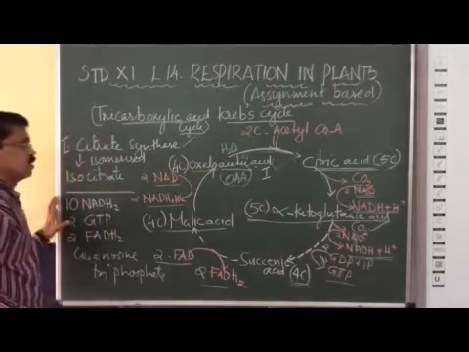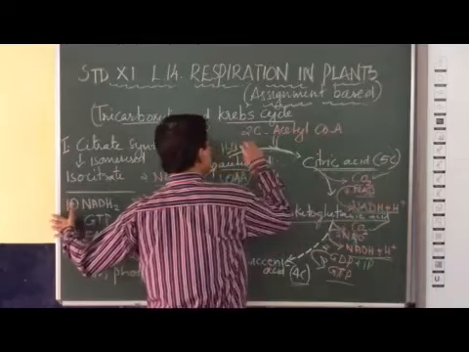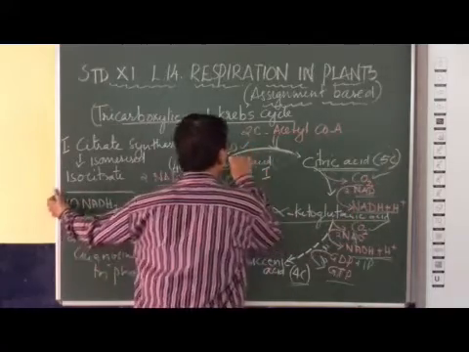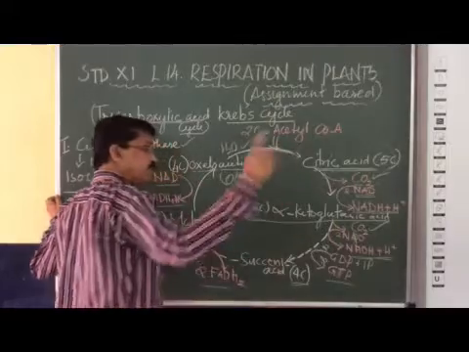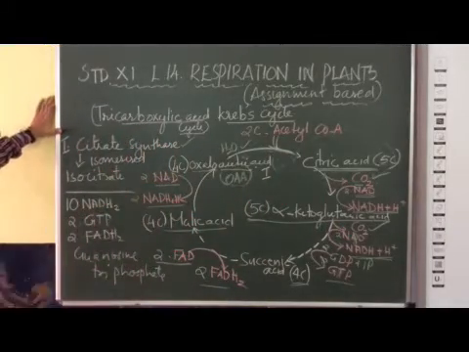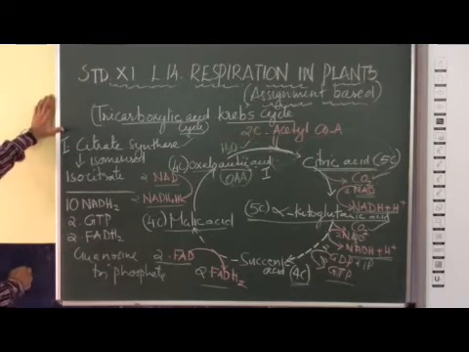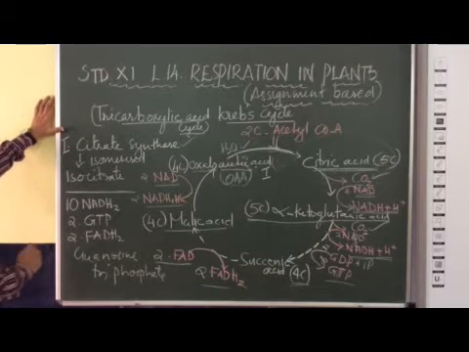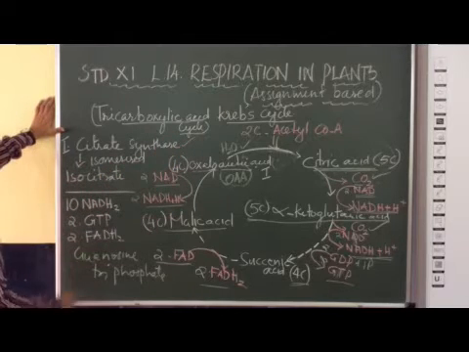How much energy? I have already told you carbon dioxide and water are the products. Now I am telling you about the energy. Totally, 1 glucose molecule is oxidized in the presence of oxygen into carbon dioxide and water.